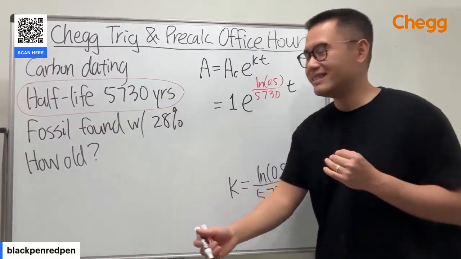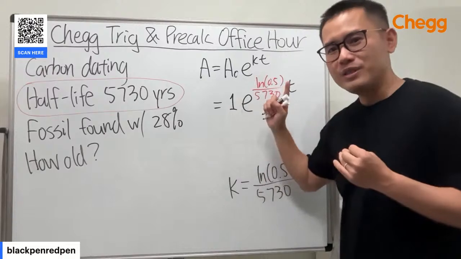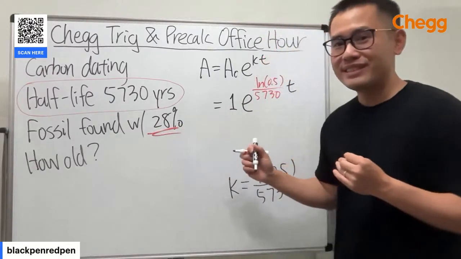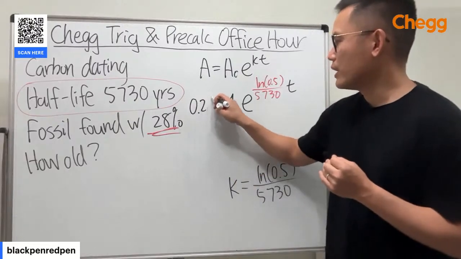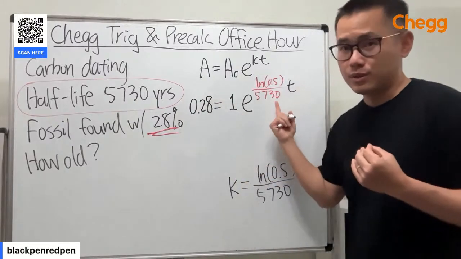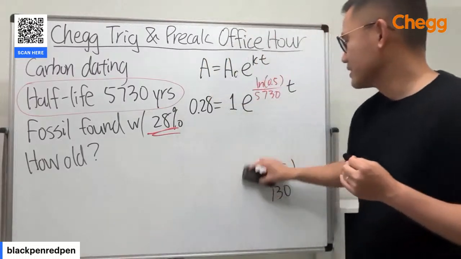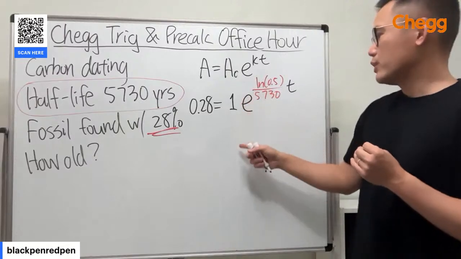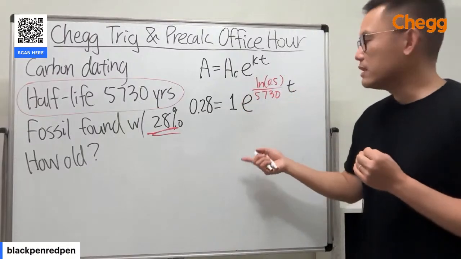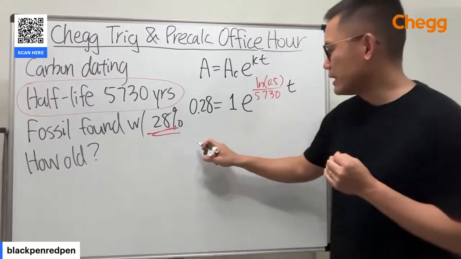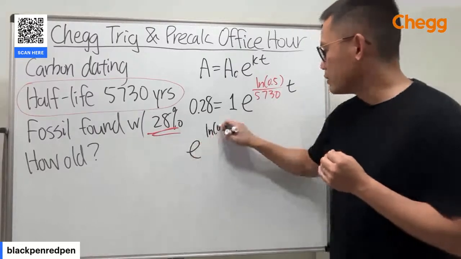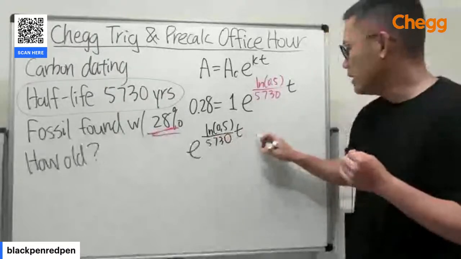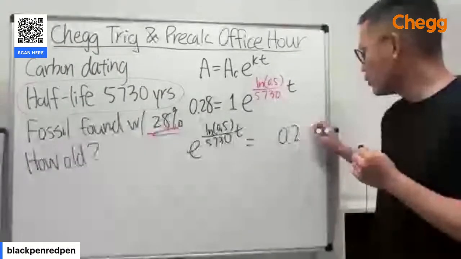It's after so many years. Originally we have 100%, but right now there's only 28% left. We're going to put 0.28 here, and then solve for t. Same thing, we end up with an exponential equation because t is in the exponent. I'm just going to write it: e to the ln of 0.5 over 5730 t equals 0.28.